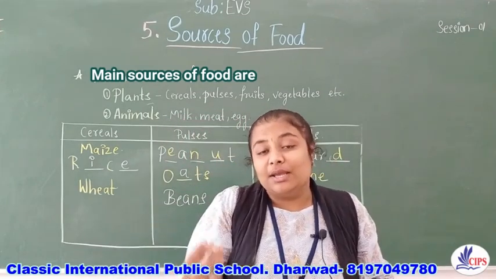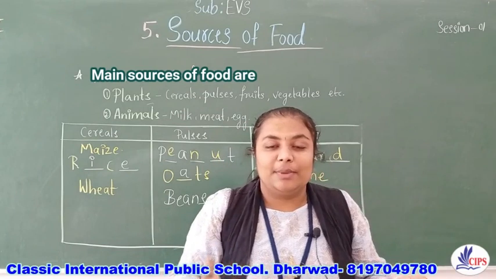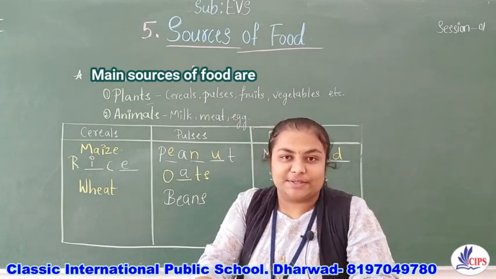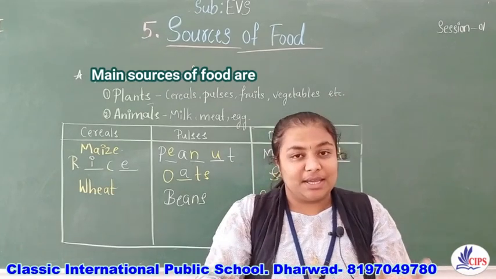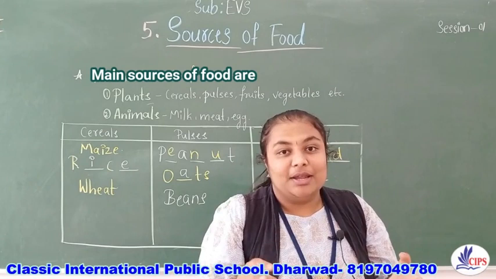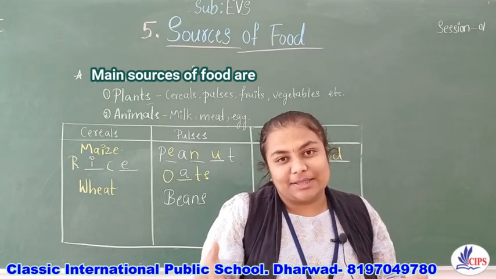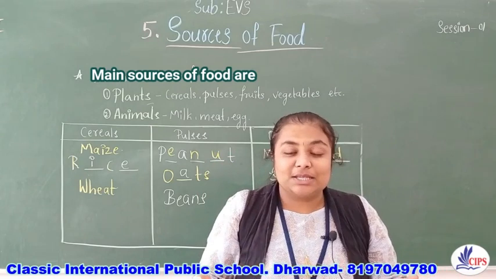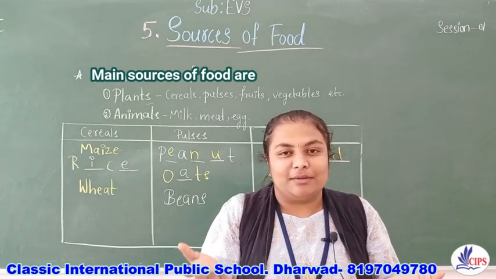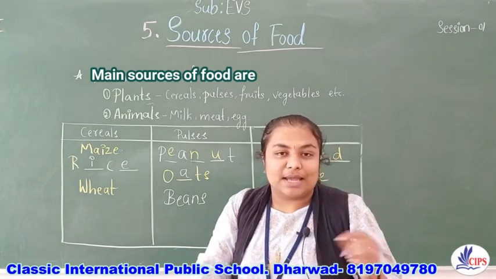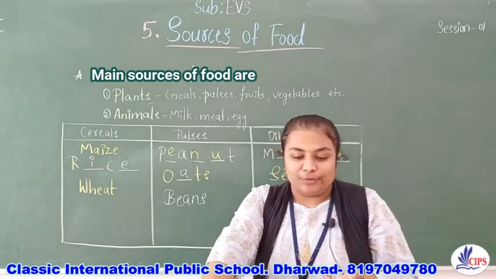Flavor means taste, and it also has a good smell. When you cook pulao, they'll put masala and it gives a nice, good smell. That is a flavor we can say. So spices add flavor to our food.